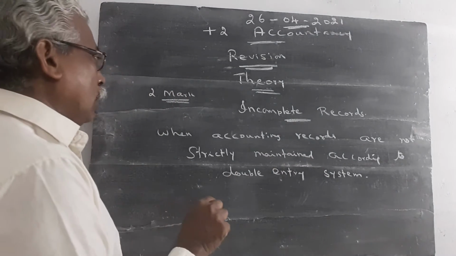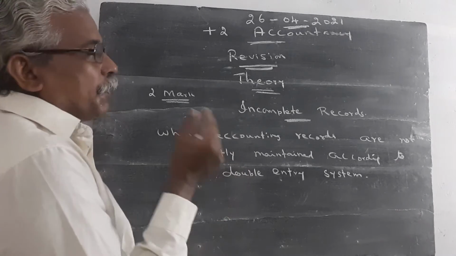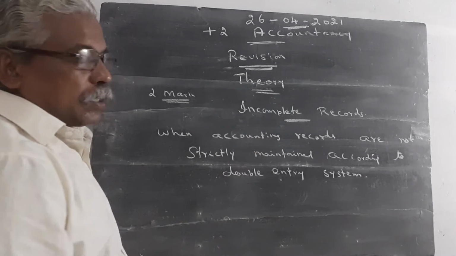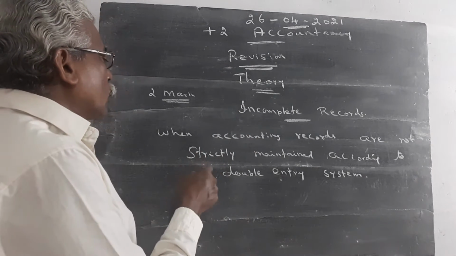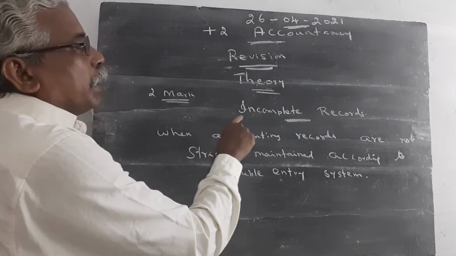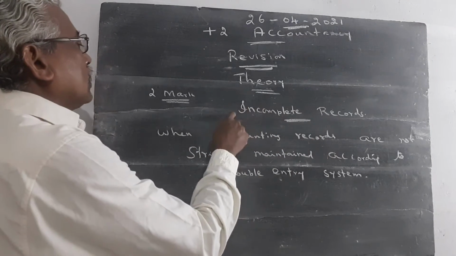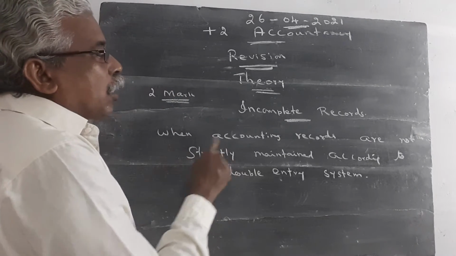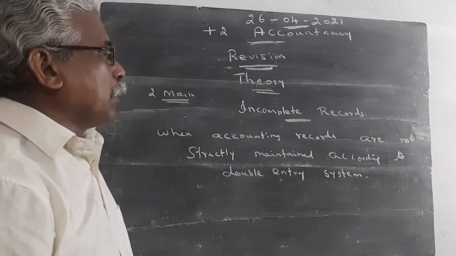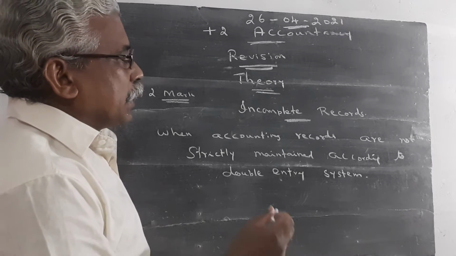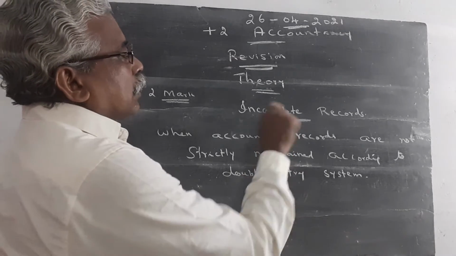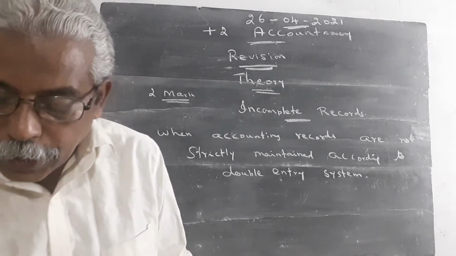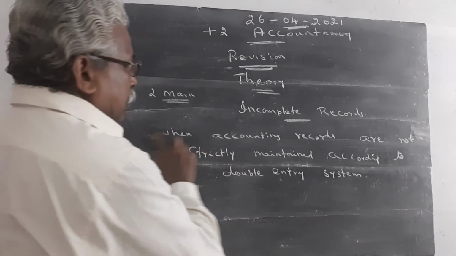Once again I repeat what we studied in the previous classes. This is a very important question from the examination point of view. That is why I explain this question once again. What is meant by incomplete records? This question is asked as a 2-mark question. When accounting records are not strictly maintained according to the double entry system, these records are called incomplete records.